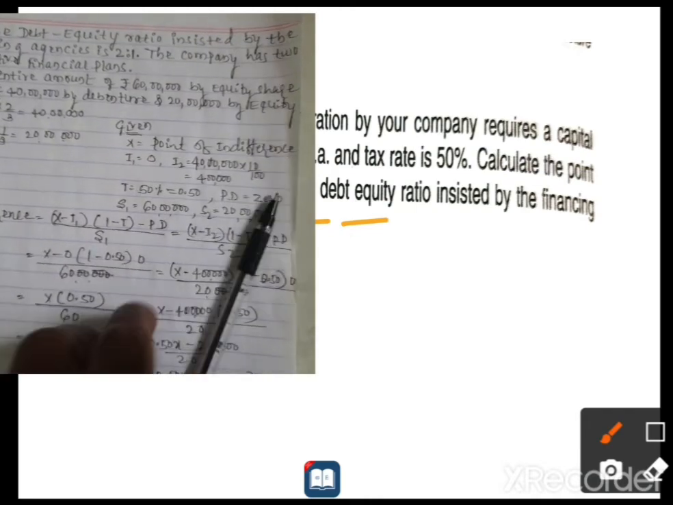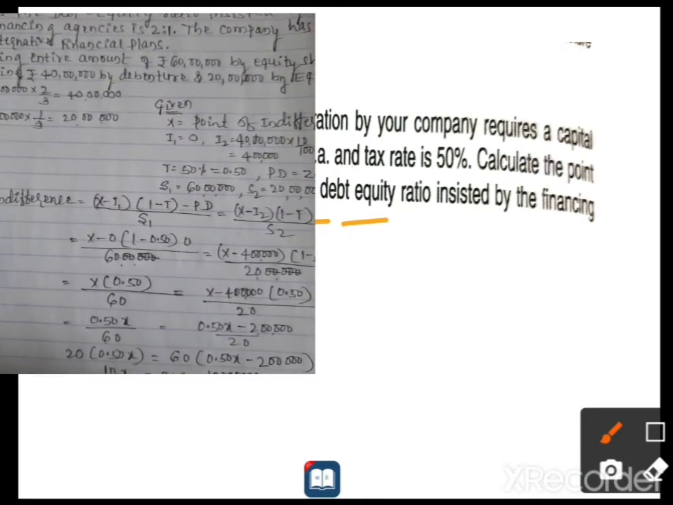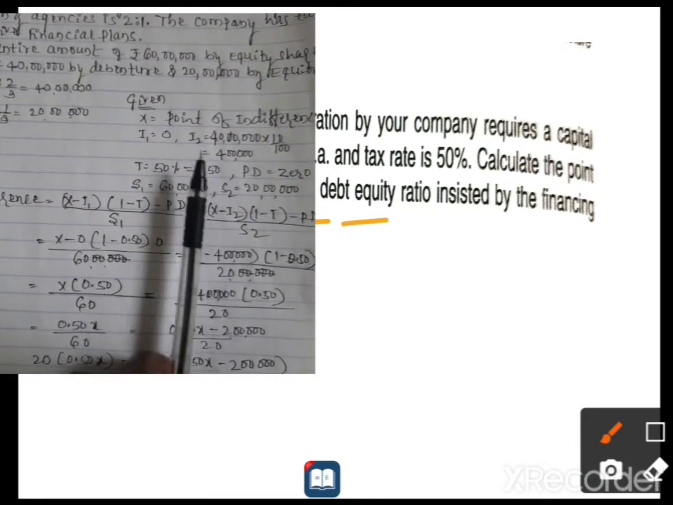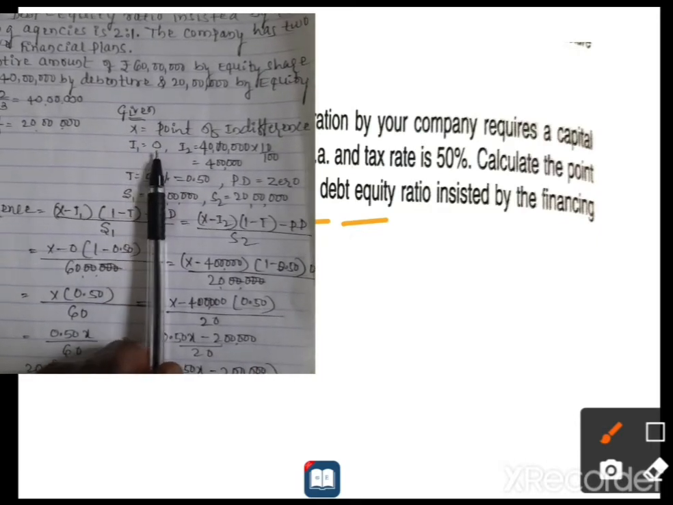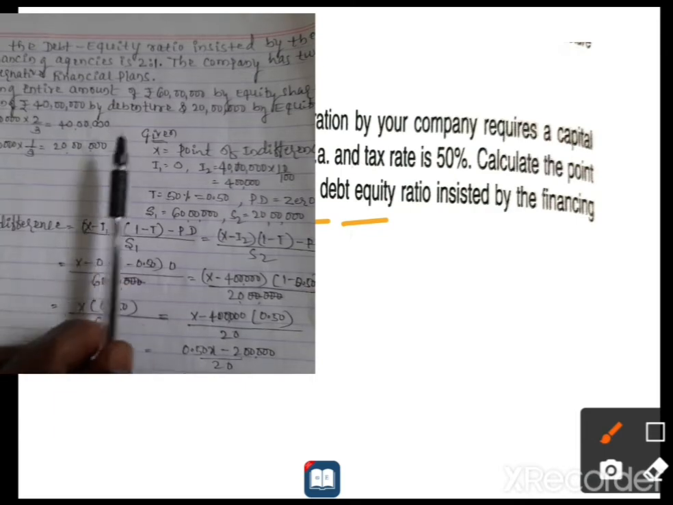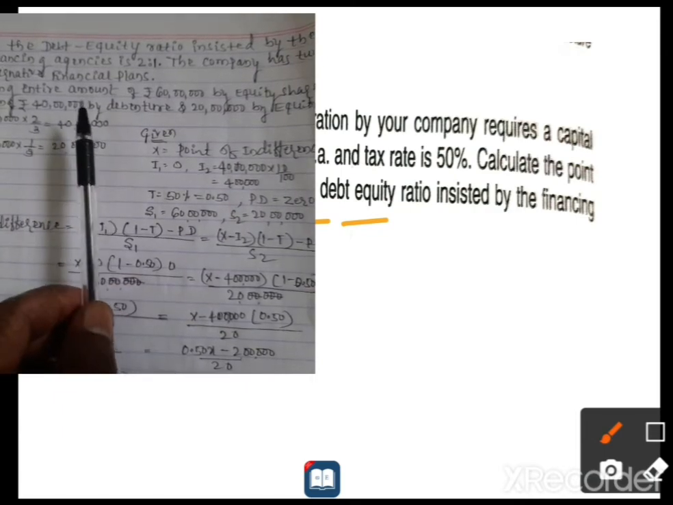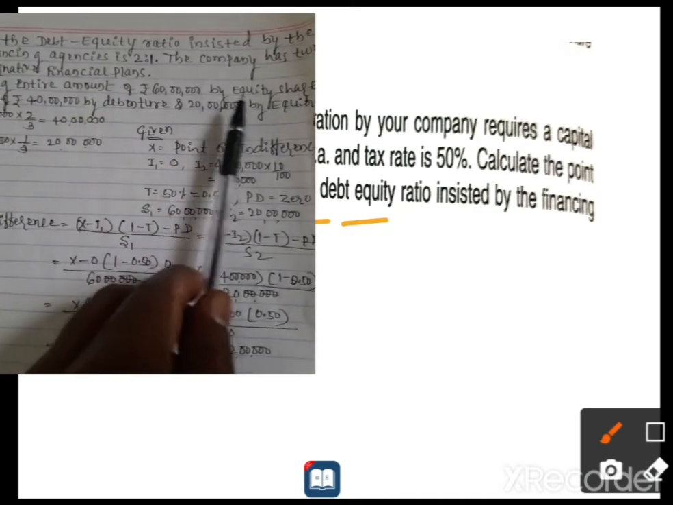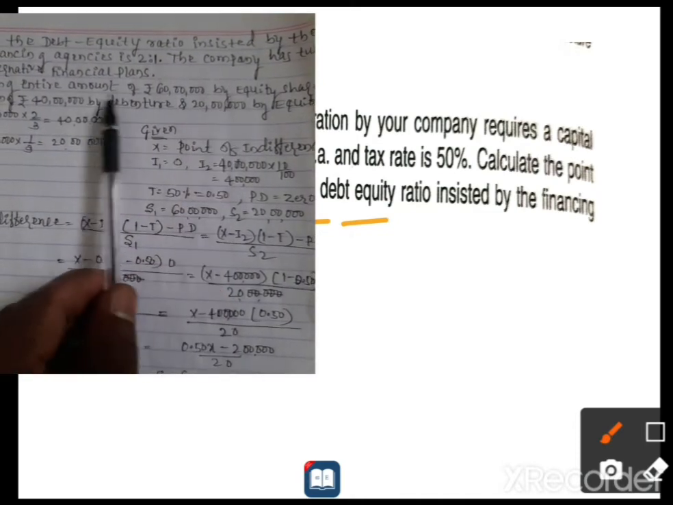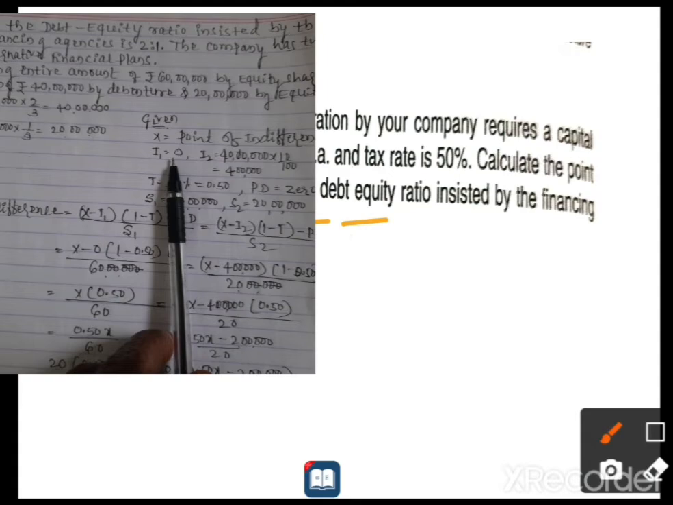Next, given information, because before calculating the point of indifference formula, we need the given information. X is the point of indifference, I1 is equal to 0, because in plan 1 the interest is 0. Because why? In plan 1 the entire amount is equity shares. It means there is no debenture. If there is no debenture, the interest will be 0 for plan 1.